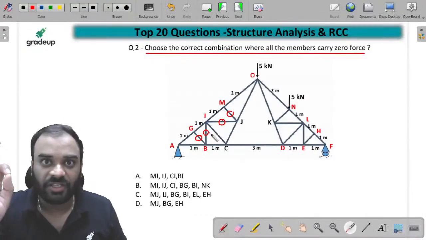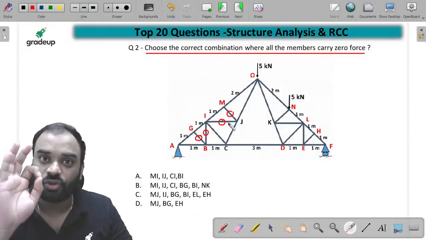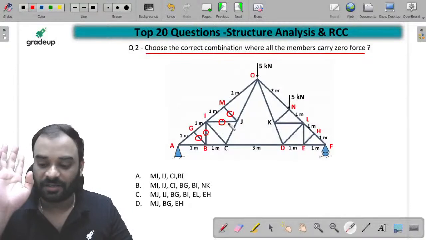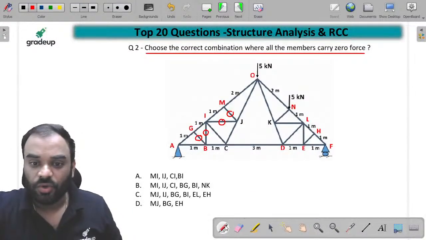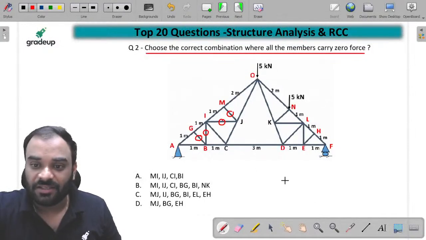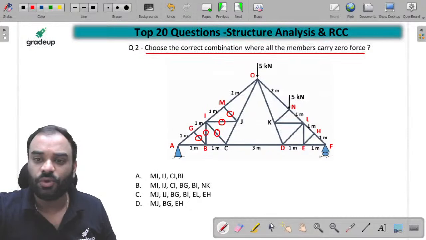But in the actual condition, you are not able to remove such type of member because it is also required for the stability part. ये stability के लिए भी required होता है बच्चों, ये ध्यान रखना है. Now we can consider joint I. We can consider joint I in which these two members are collinear and this one is non-collinear. You can make it zero again. है ना जी? ये zero हो गया.